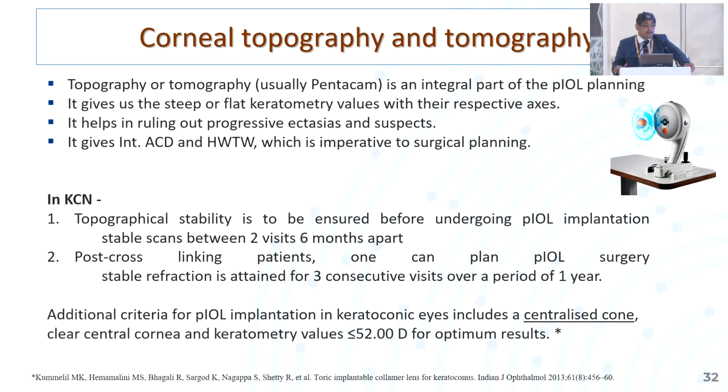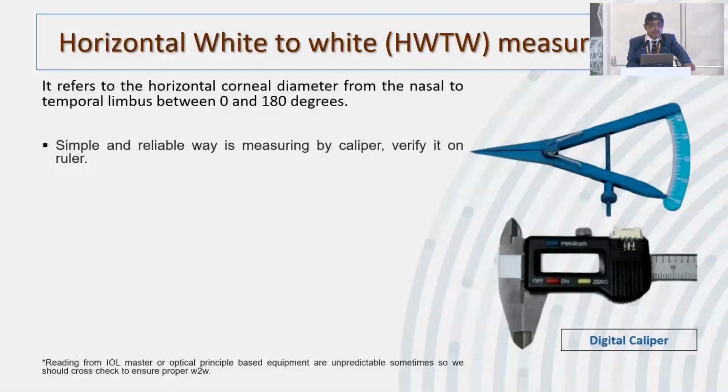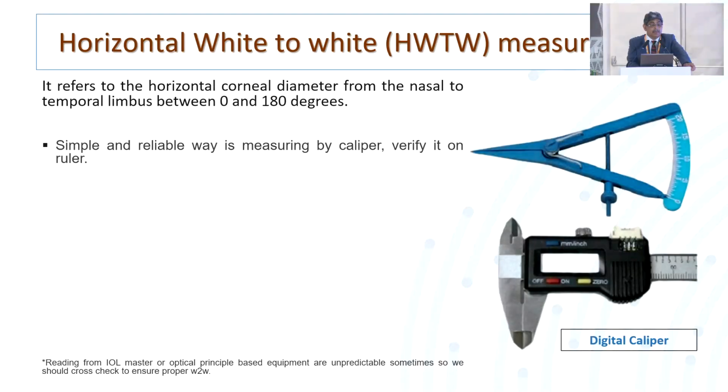Now, in keratoconus cases, topographically stable keratoconus patients can be selected and we can operate upon them, and there should be stable scans between 2 visits 6 months apart. And in cross-linked patients, one can plan a phakic IOL if stable refraction is attained in the last 3 consecutive visits, and there is a central cone and clear central cornea, and keratometric values are less than 52 microns. So coming to the important aspect, which is the specific measurement of horizontal white to white, how to proceed.